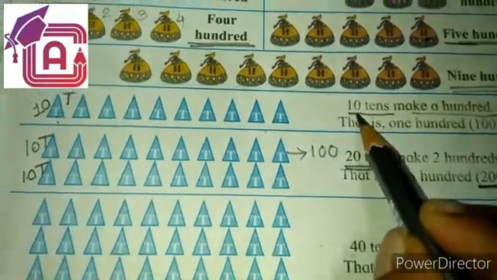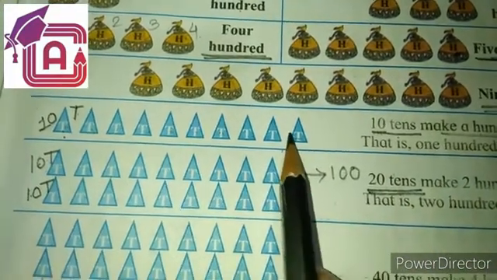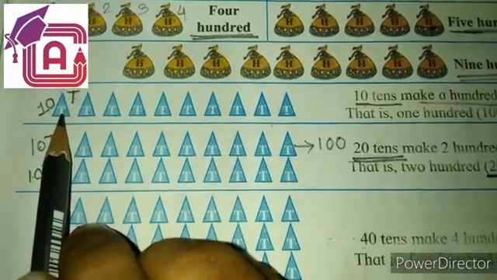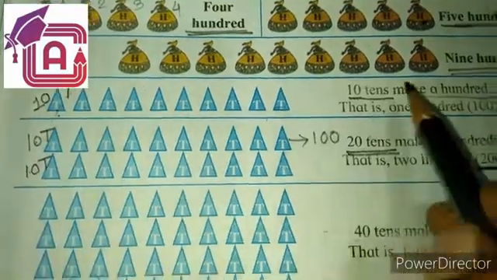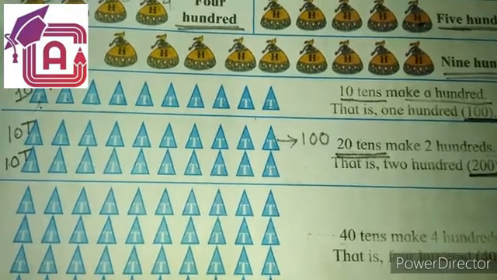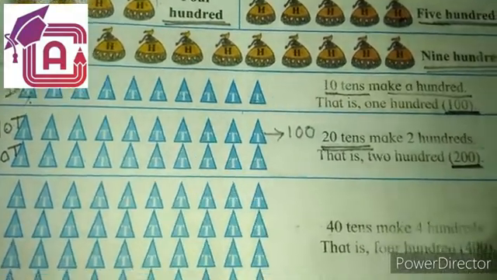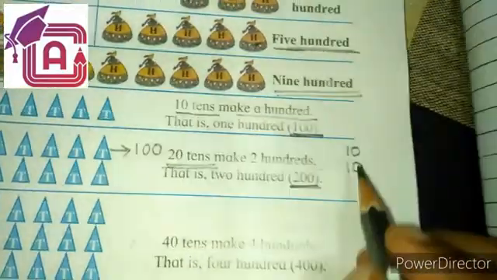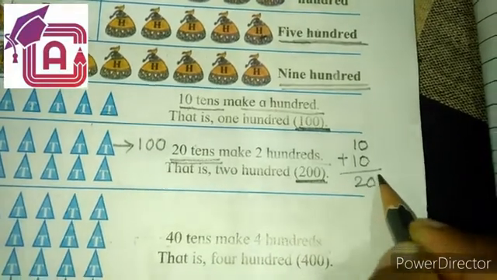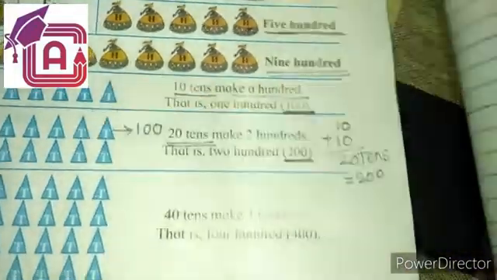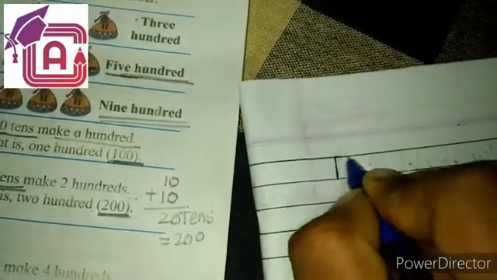Look, what are we doing? We have bags of 10, bags of 10 rupees. When I took how many notes of 10 rupees? I took 10 notes. When I took 10 notes of 10 rupees, how much is our amount? 100. If I am taking another 10 rupees notes, how many times? 10 times. First 10 notes are available and another 10 notes I am taking, so it becomes how many? 20. And 20 ten rupees notes, so 20 tens is equal to how many? 200.